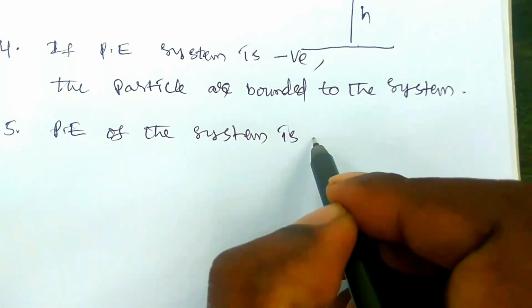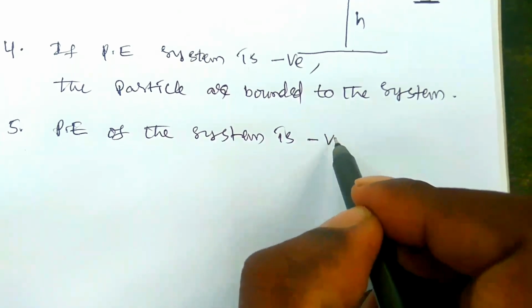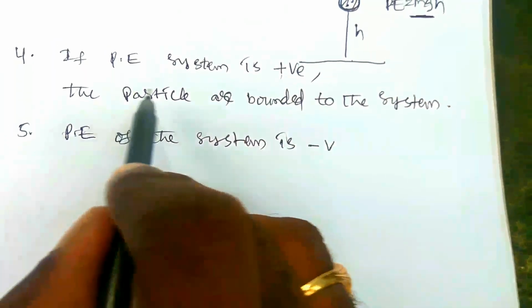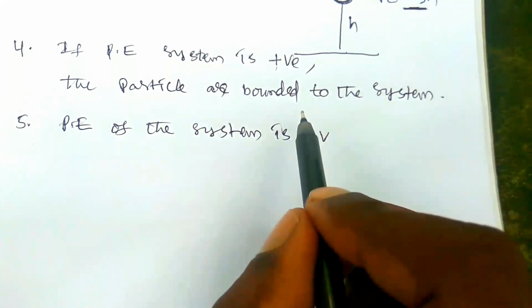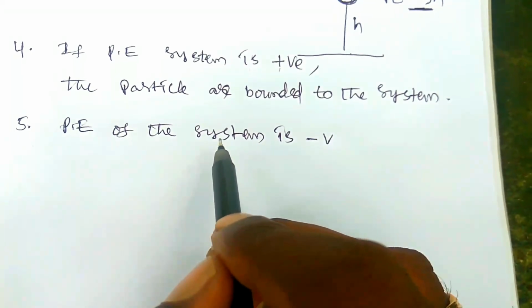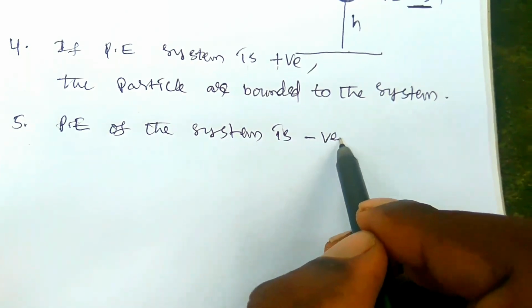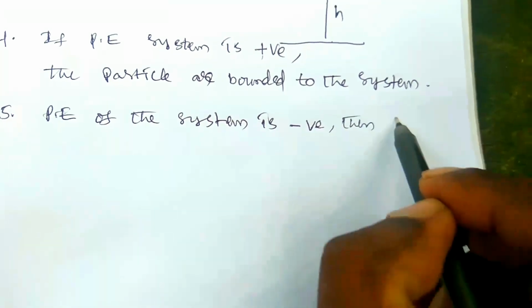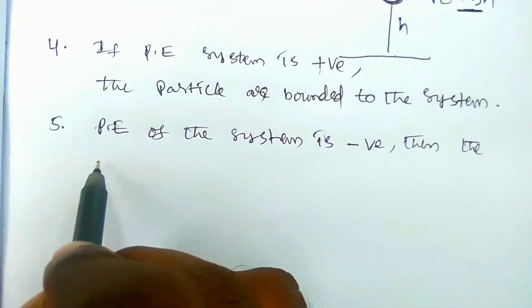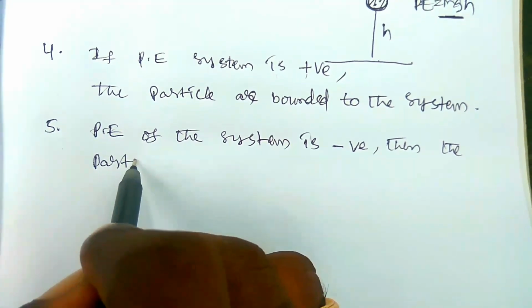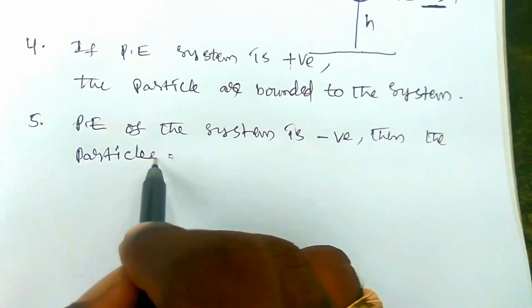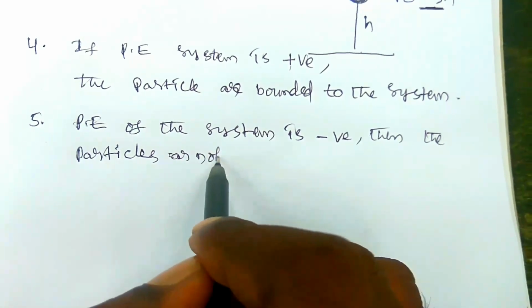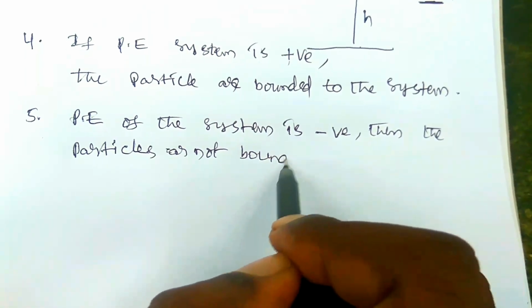And the fifth point: if the potential energy of the system is positive, the particles are not bounded to the system.